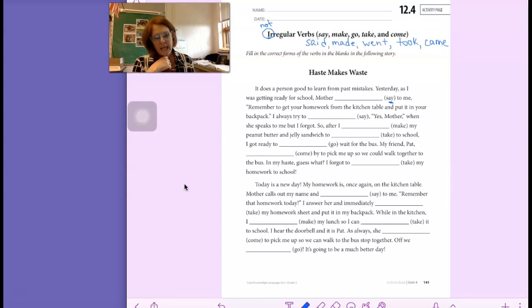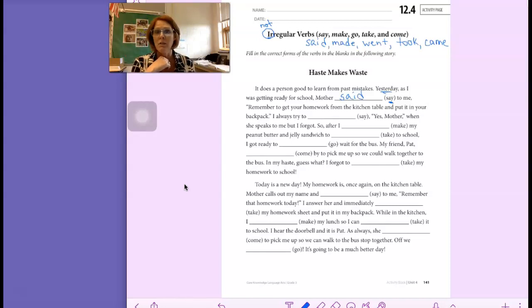For example, it does a person good to learn from past mistakes. Yesterday, as I was getting ready for school, Mother blank to me, remember to get your homework from the kitchen table and put it in your backpack. So does it make sense to say Mother will say, future tense, Mother say, or Mother said? It makes sense to say said because they said yesterday. So it's in the past tense. So we're using said.